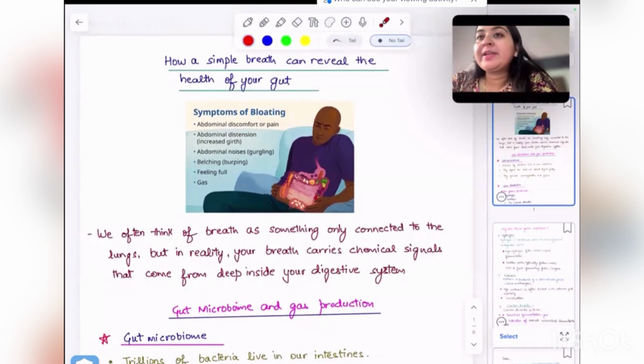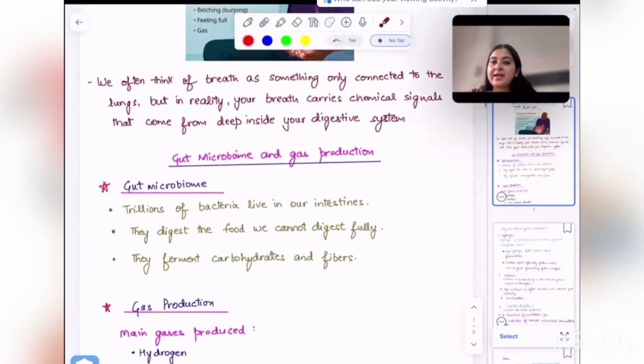In this, we have to understand how a simple breath can reveal the health of our gut. We have often seen people come up with problems like bloating, abdominal discomfort, or feeling full. We often think of breath as something associated only with the lungs. But in reality, your breath carries chemical signals that come from deep inside your digestive system. We'll understand this in gut microbiome and gas production.